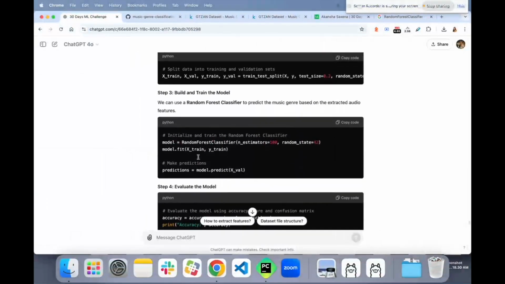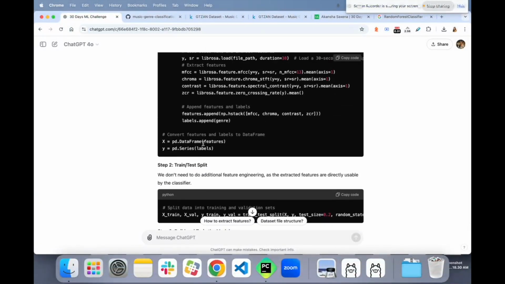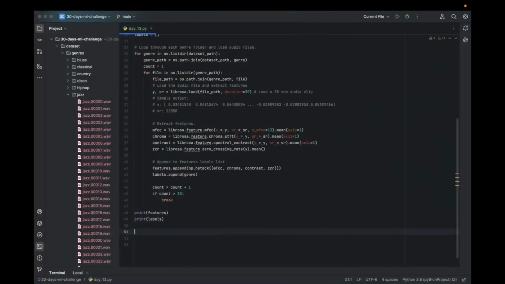So now let's build the model. Convert features and labels to data frame.